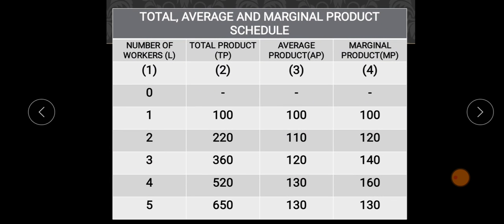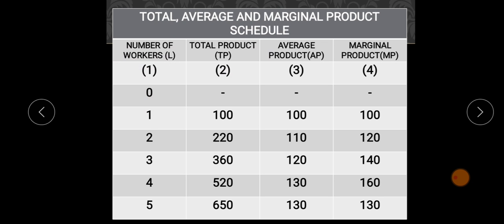If you look at this schedule, it will be more clear about the total product, average product, and marginal product. Here we have the number of workers, and here we have the total product. Suppose there are five machines, and initially when no worker is used, there is no production.